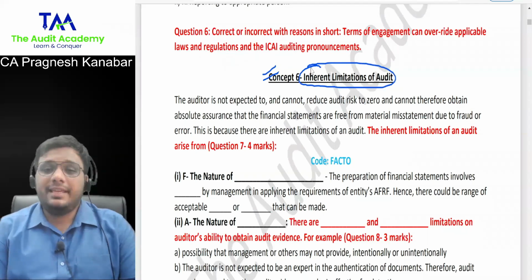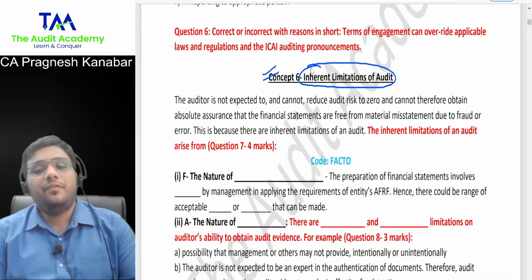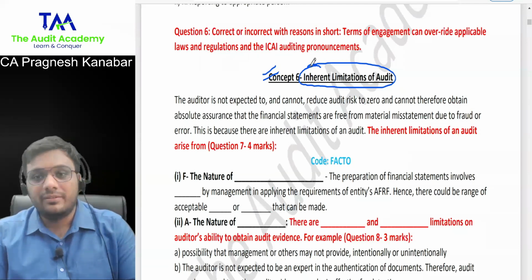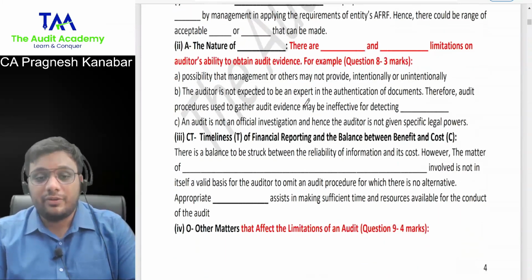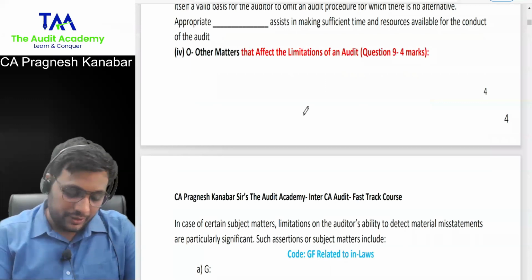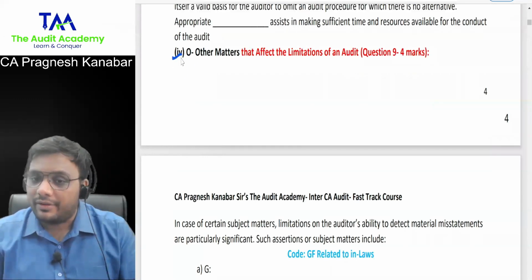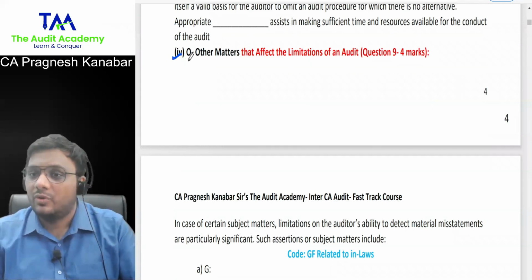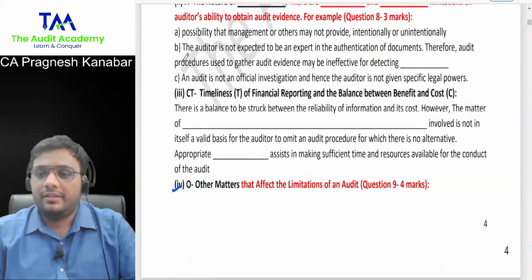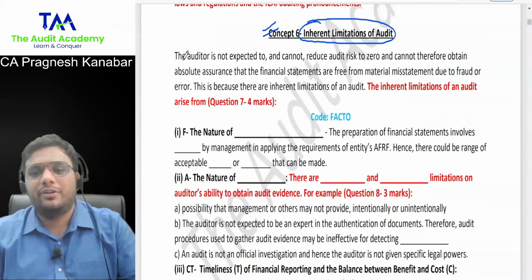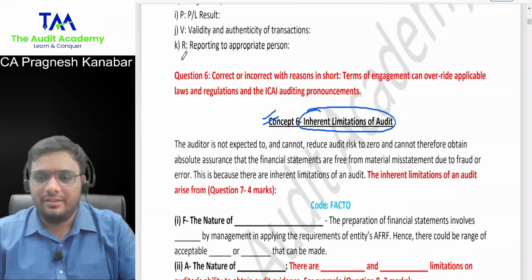Boss, I cannot define the importance of this concept in marks. Every single point that you see over here could be an examination question. Now, will you believe that in inherent limitations of audit, the last point, this 4th point, was asked in final CA July 21, whether they remember it from the inter-CA book or not. So throughout your life, till the point of time you're a CA student, you can never forget this concept.